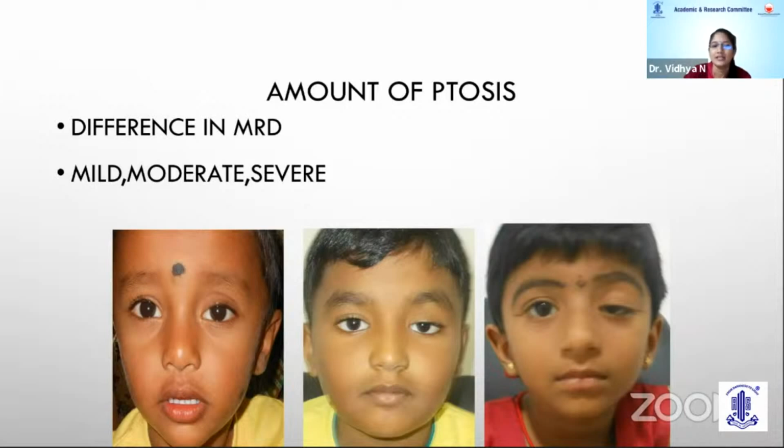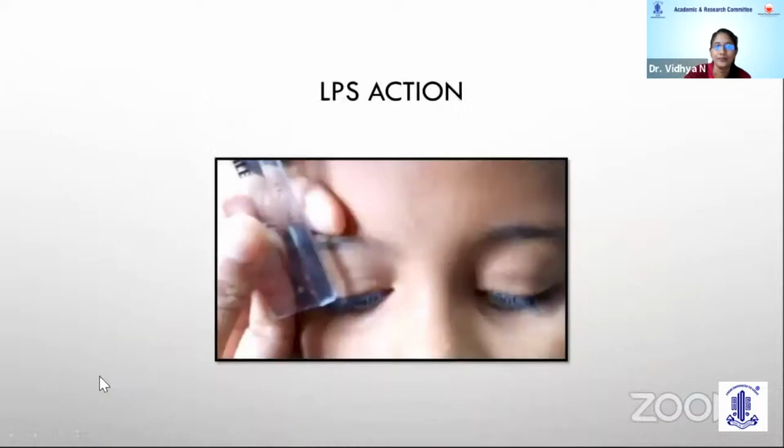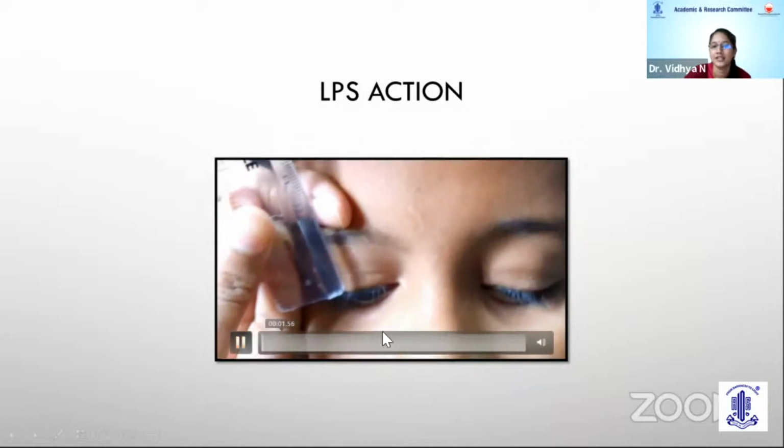If it is less than 2 millimeter difference, then it falls into the mild variety. If it is more than 4, it falls into the severe variety. The all-important measurement in a case of ptosis would be the LPS action, the amount of LPS action based on which we perform our surgical correction.